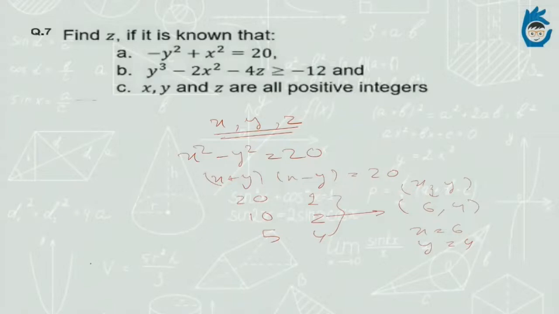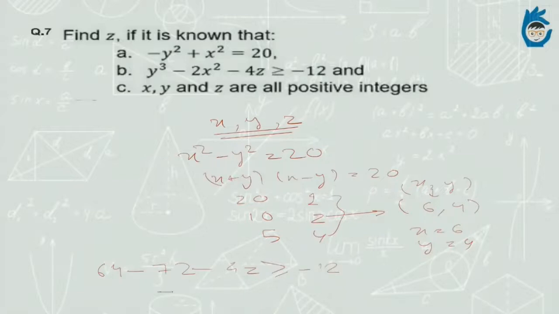Now we'll put these values in the second equation, and what will we get? y cubed will be 64, minus 2x square will give 72, minus 4z is greater than or equal to minus 12.